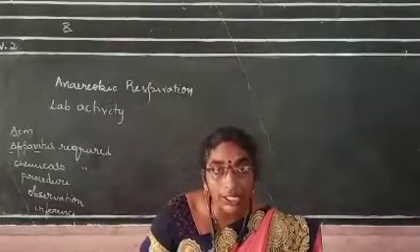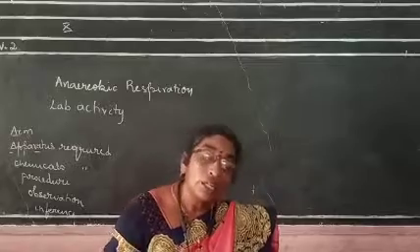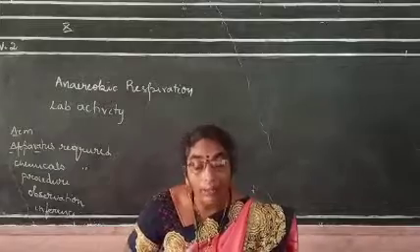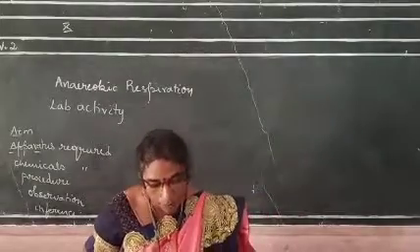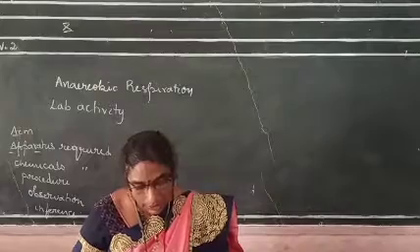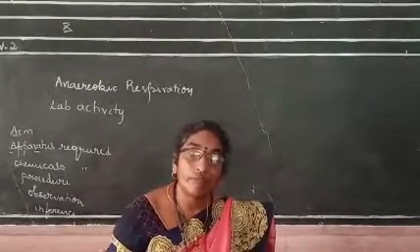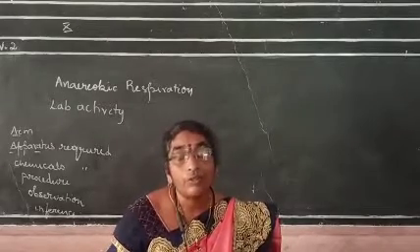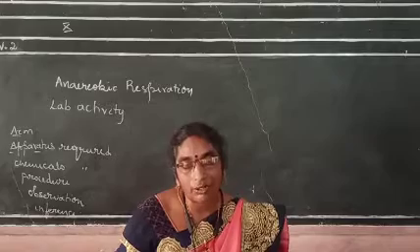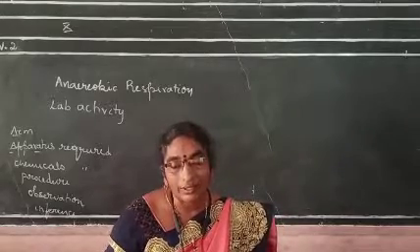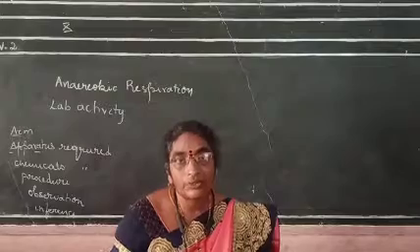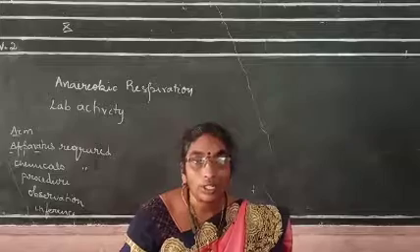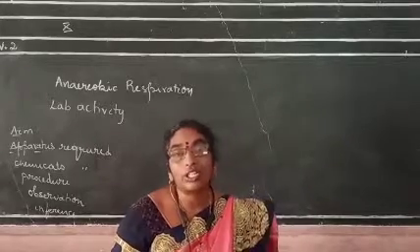Now you understood, children? During anaerobic or aerobic respiration, heat is released. That heat helps protect us from the cold. This heat is also released more when we are doing vigorous activity. Vigorous means more exercise, and sweating comes. At that time it feels so hot or not. So when running or jogging, so much heat is released.